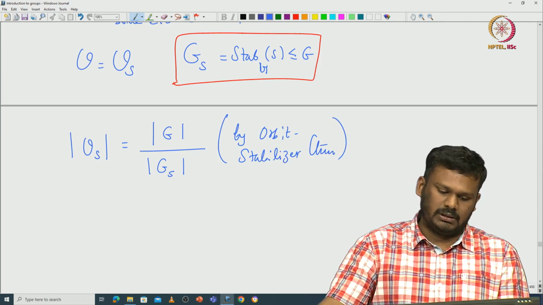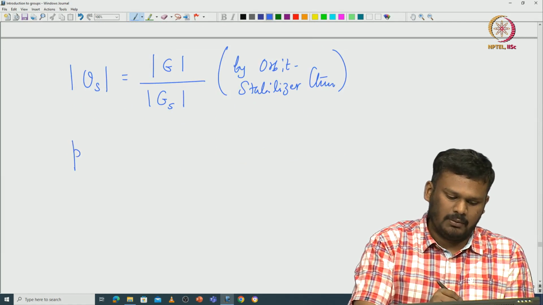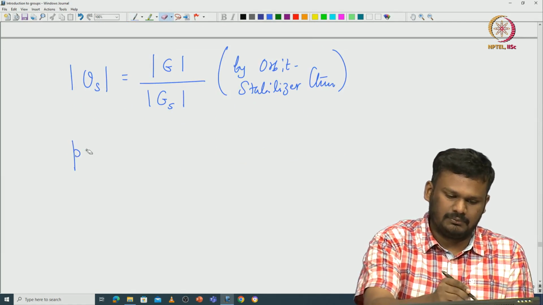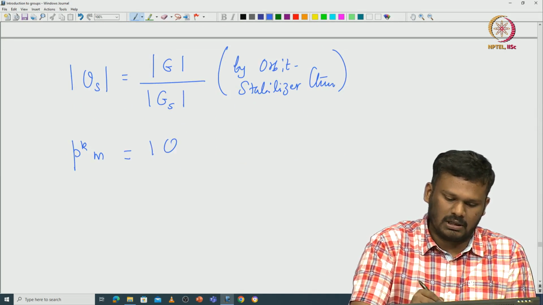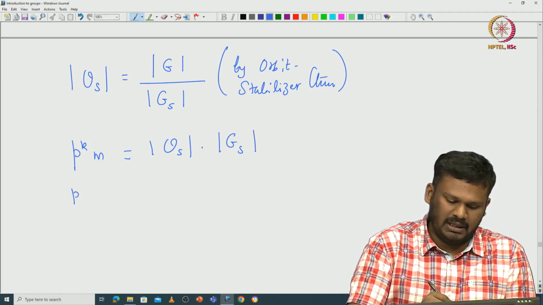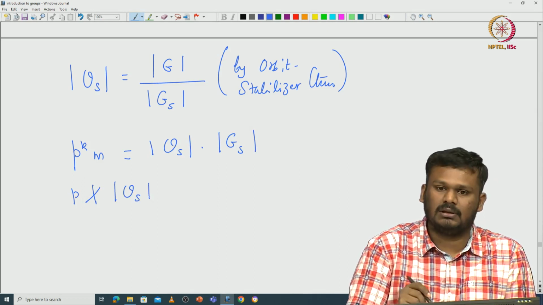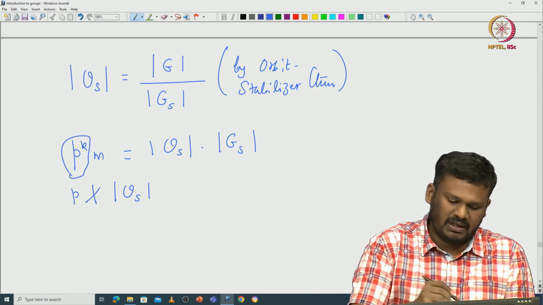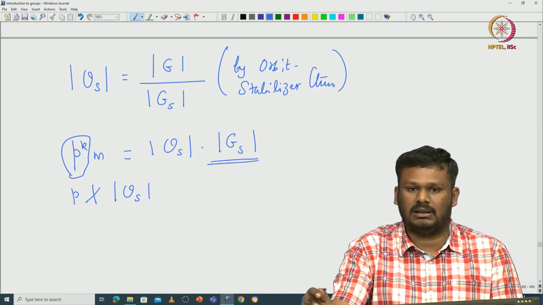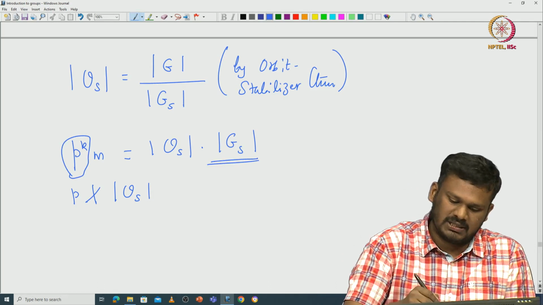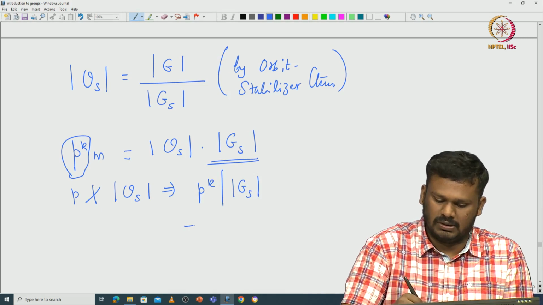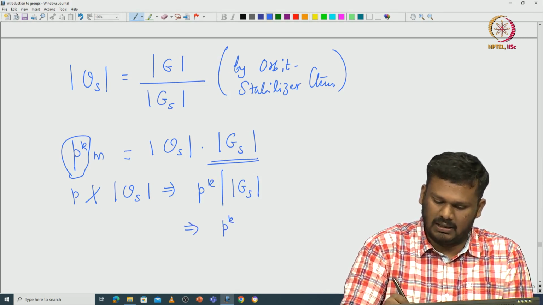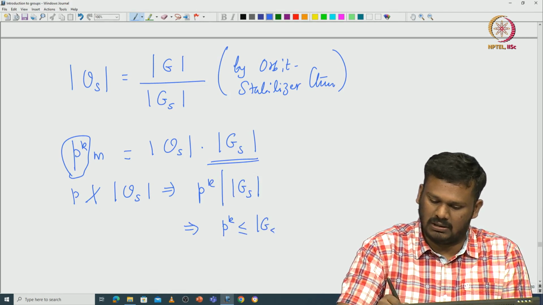Okay. So, now if you look at this equation, you can see that p^k times m is exactly equal to the cardinality of O_S times the cardinality of G_S. But p does not divide the cardinality of O_S. That means whatever power of p you have here should be dividing this cardinality of G_S. So, this immediately implies p^k divides the cardinality of G_S, which implies that p^k is less than or equal to the cardinality of G_S.